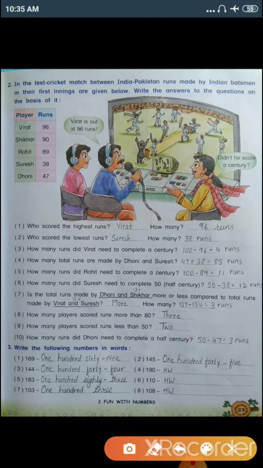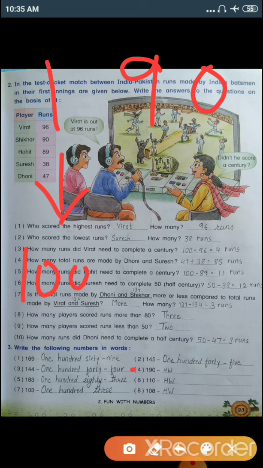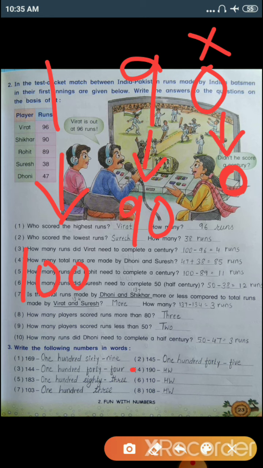Let's take another example. We'll take number 4. 190. 1 is on 100 place. 9 is on tens place. That means the value of 9 is 90. And this 0 is on ones place. That means the place value of 0 is 0. Again, when we write the numbers in words, we will not include this 0. So let's see the place value, 190.